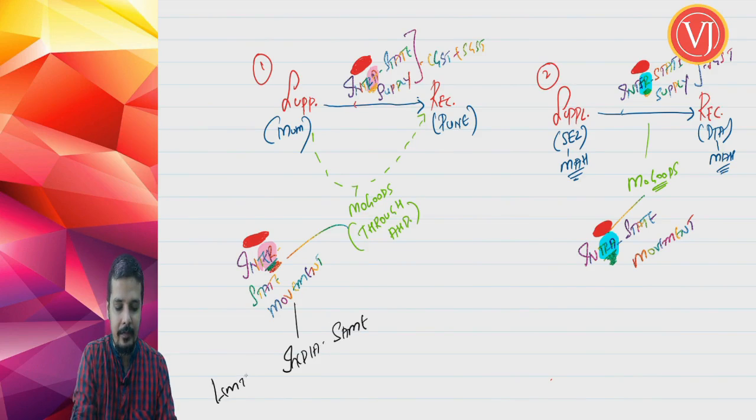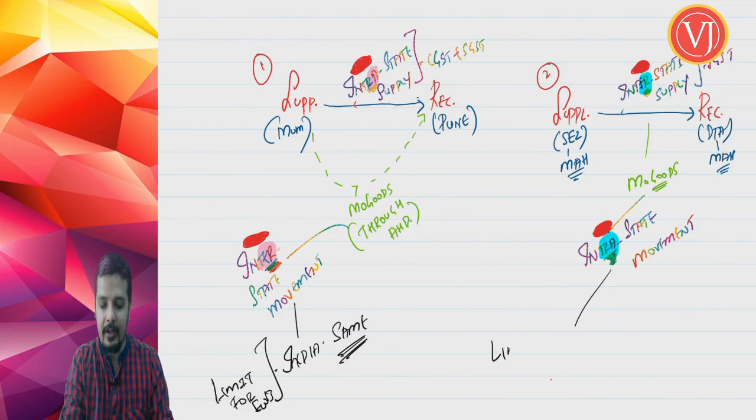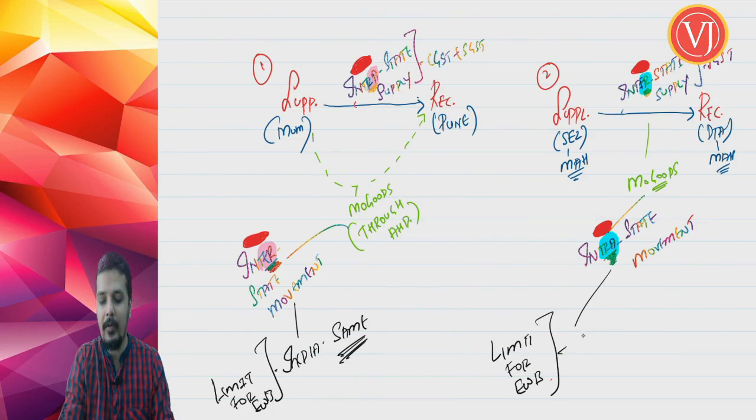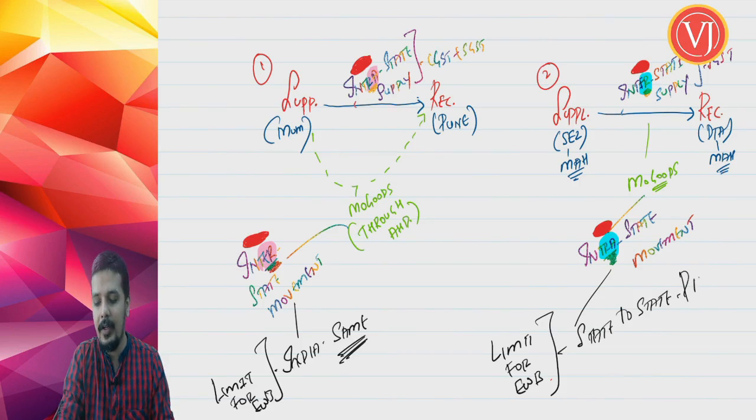The threshold limit for the EVA bill all over India is the same when you talk about interstate movement, and the threshold limit for the EVA bill when you talk about intrastate movement will differ from state to state.